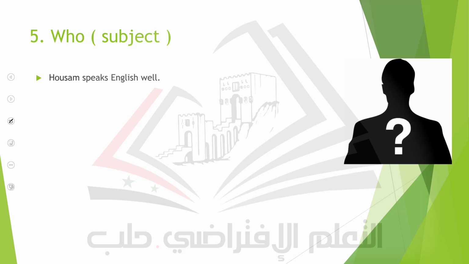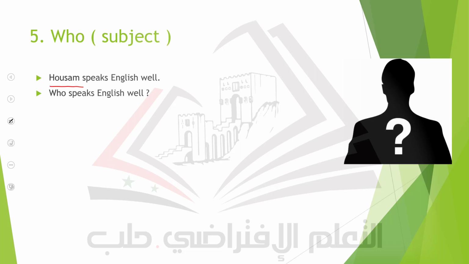Now we'll start with who. Who, we ask about the subject if the subject here is a person, and we should have a name of this person. We can't use it if we are asking about, for example, a pronoun: he, she, they. We can't ask using who because it is not clear who the person is I'm going to talk about.